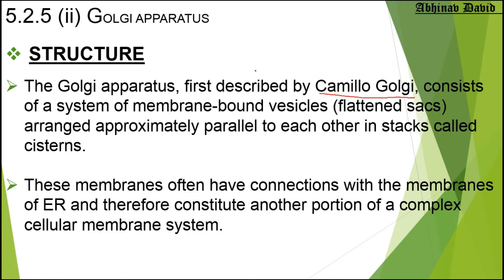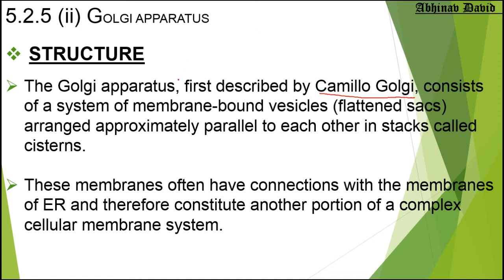Now let us talk about the structure of the Golgi apparatus. If you recall, the structure of the endoplasmic reticulum is made up of tubes, bags, or sheets. So it is either in the form of sheets, tubes or bags. In the same way, the Golgi apparatus is also made.